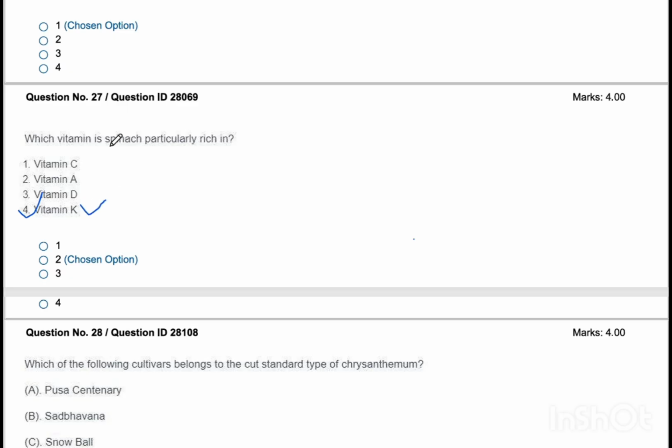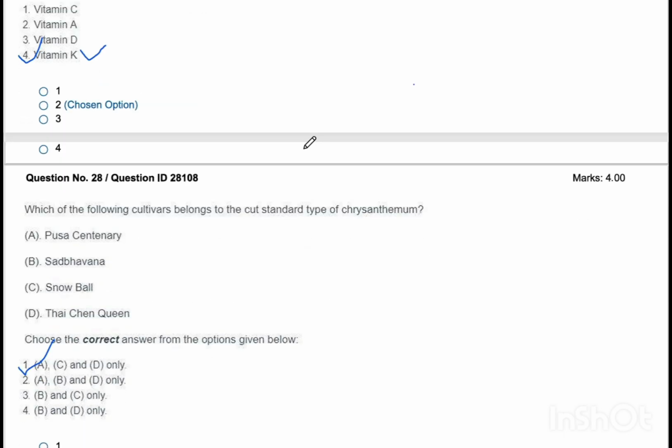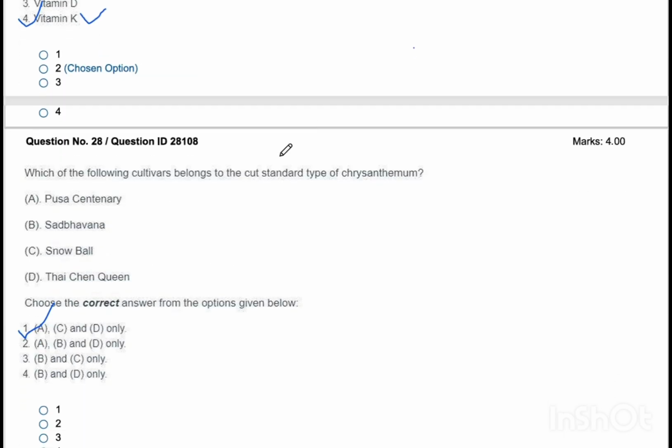Which vitamin is spinach particularly rich in? I am not sure, vitamin K is abundantly rich in spinach. In the handbook, they have mentioned that spinach is rich in vitamin A, C, and K. Maybe it is particularly rich, or vitamin K is mostly seen in spinach. I'm not sure of this, but the answer given is vitamin K. Okay. Now question number 28.